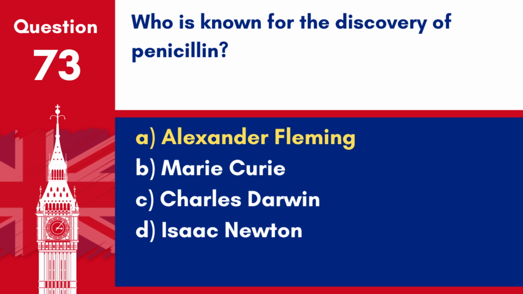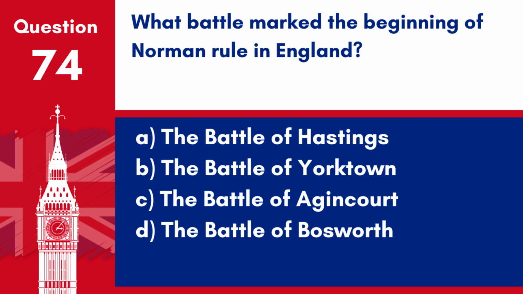Answer A. Alexander Fleming. Alexander Fleming discovered penicillin in 1928, which became the first widely used antibiotic and revolutionized medical treatment of bacterial infections. Question 74. What battle marked the beginning of Norman rule in England?